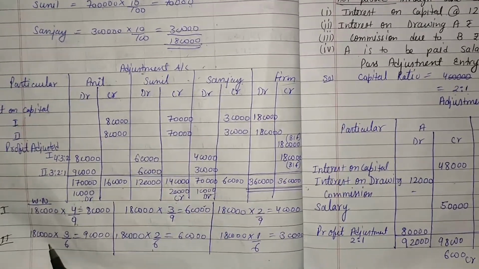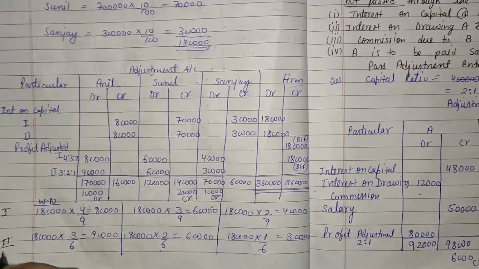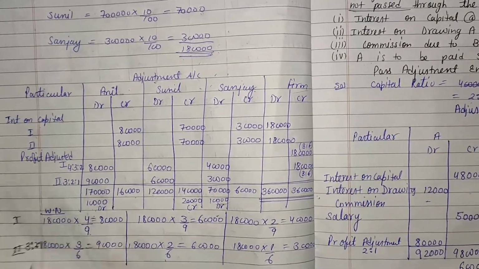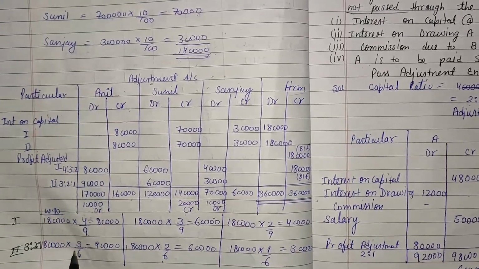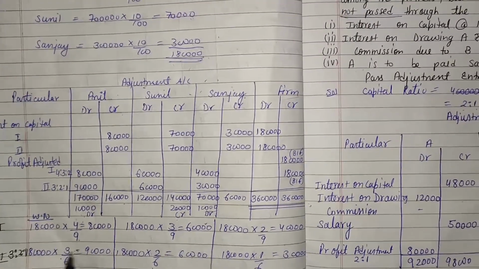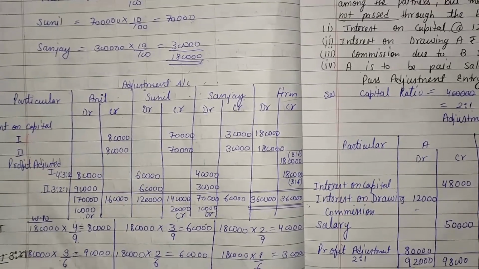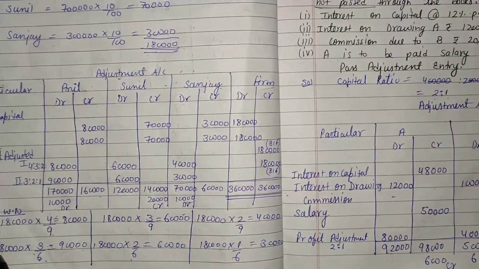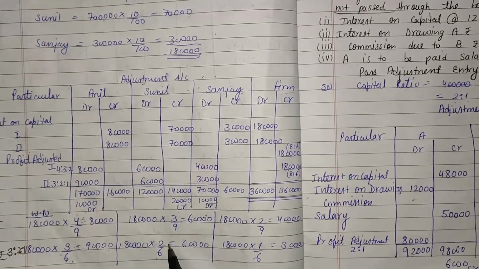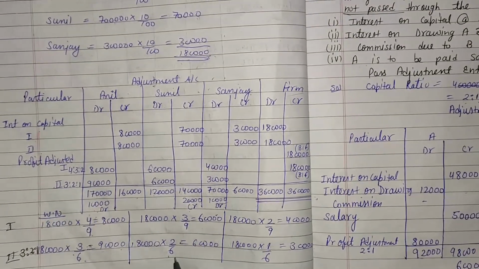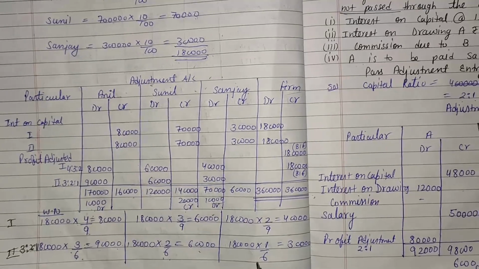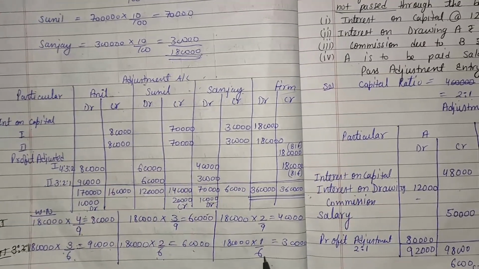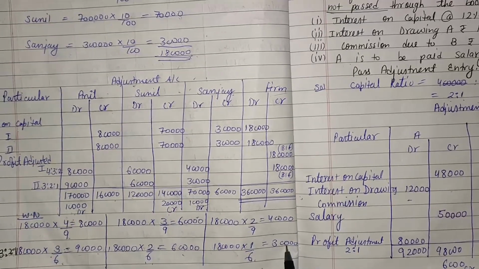For the second year the profit sharing ratio is 3:2:1. So the first partner's ratio is 3, and the sum of all these, 3 plus 2 plus 1, is 6, and we get 90,000. The second partner's ratio is 2. 1,80,000 multiply 2 and the sum of all these, 6, we get 60,000. And the third partner's ratio is 1. 1 and the sum of all these 6, we get 30,000.